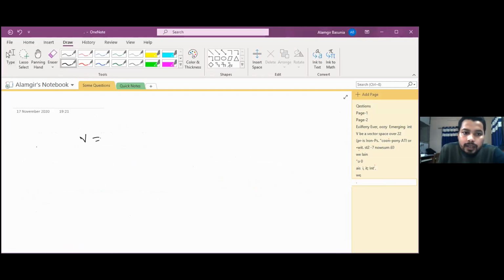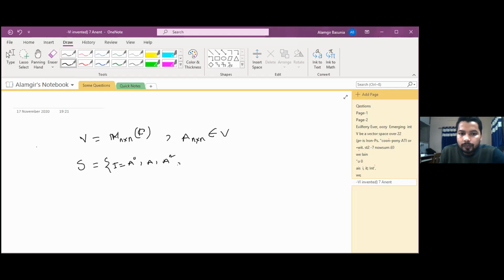Suppose our V is this one, M n cross n over C, and a set S is given like this, and A is another n by n matrix, A belongs to V, and I is equal to A0 given, then A, A square, up to A to the power n square minus 1.